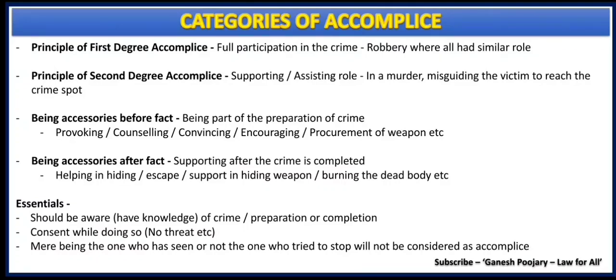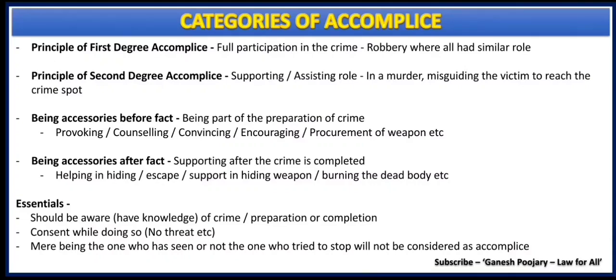The second very important essential is, if somebody is doing something without consent, that means free consent, that will not be considered as an accomplice. Like for example, some of your family members are under threat and the people who have kidnapped them say, if you are not giving any information about X, they might cause harm to your family members.